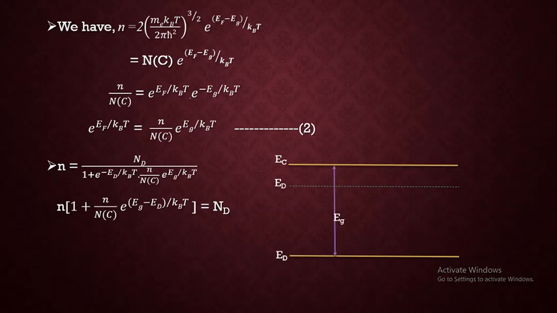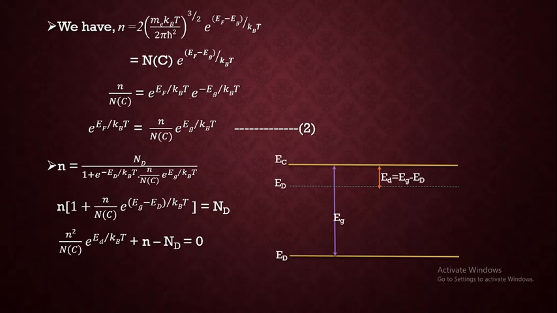Here Eg is nothing but the minimum energy difference between the top of the valence band and bottom of the conduction band. And if you consider this gap, that is Eg minus Ed, it will give you another small energy difference, which we can consider as E small d, just for simplicity, and that value we are putting back in our equation, so that the equation is simplified as n is multiplied within the bracket.